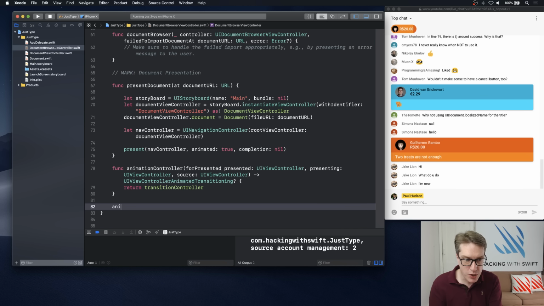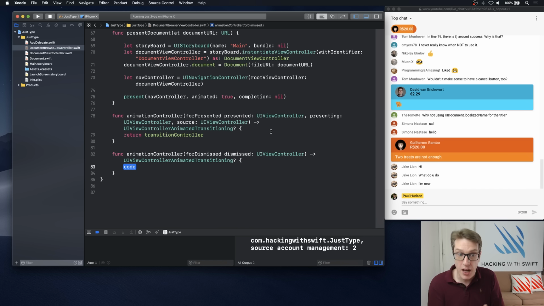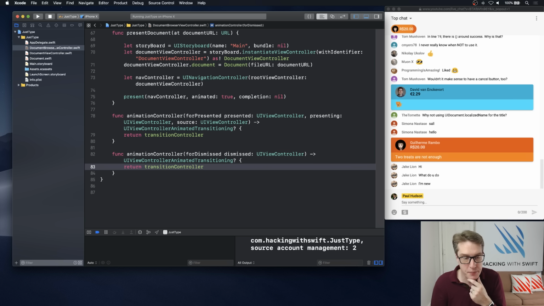The second one's called animationController for dismissed. We're dismissing a view controller. How do you want to go from B back to A? Again, we don't want to do any work here. We want UIKit to do all the work for us. So I'll go ahead and return transitionController again. Let it do all the hard work for us.